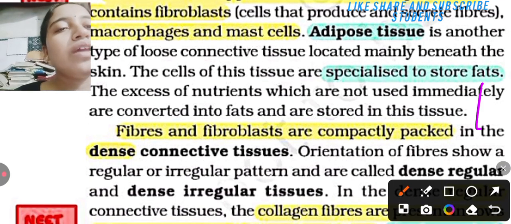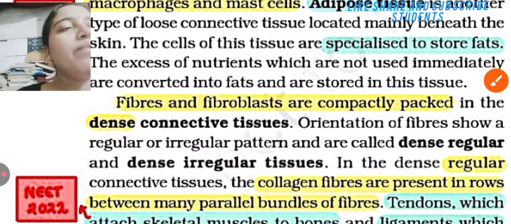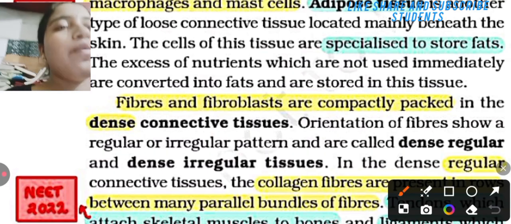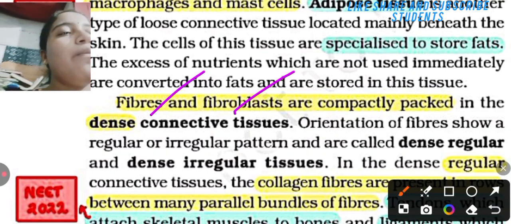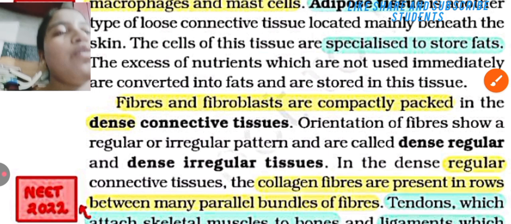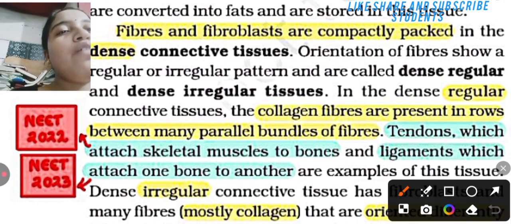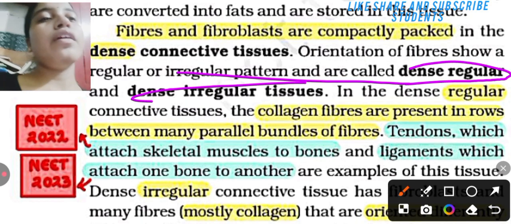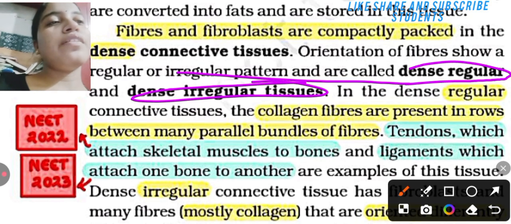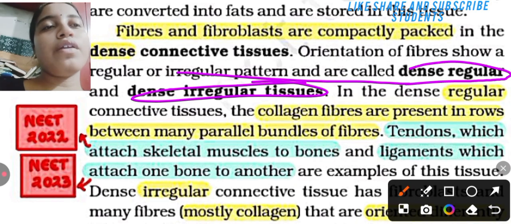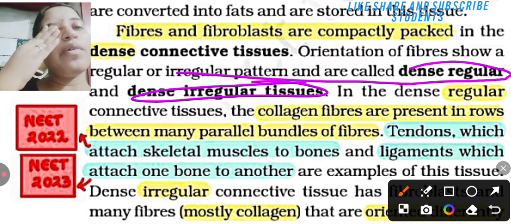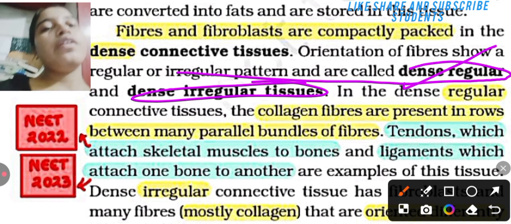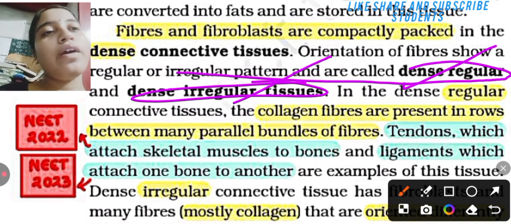The fibers and fibroblasts are compactly packed in the dense connective tissue. The orientation of the fibers shows a regular or irregular pattern. This is called dense regular or dense irregular connective tissue.